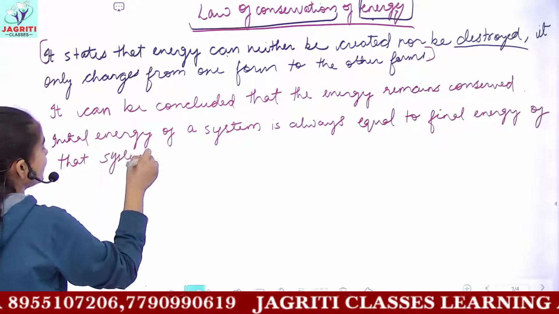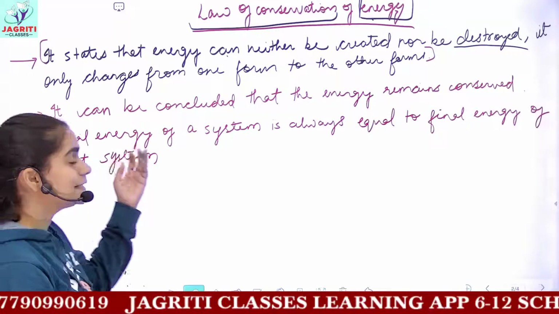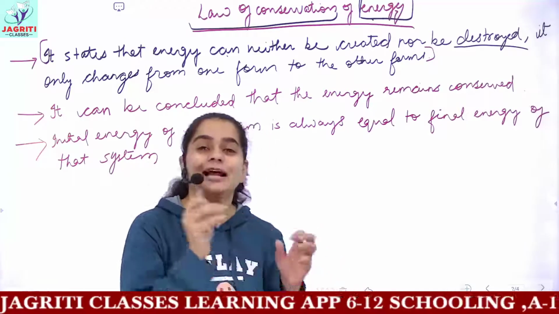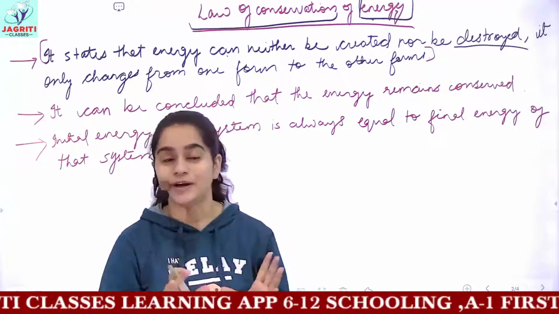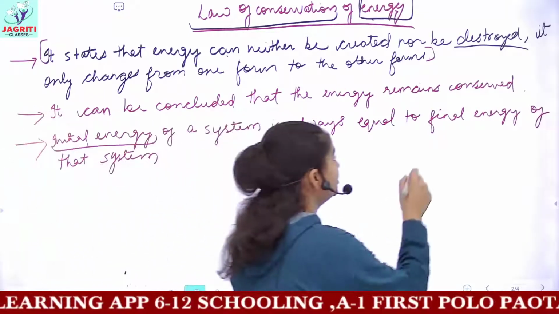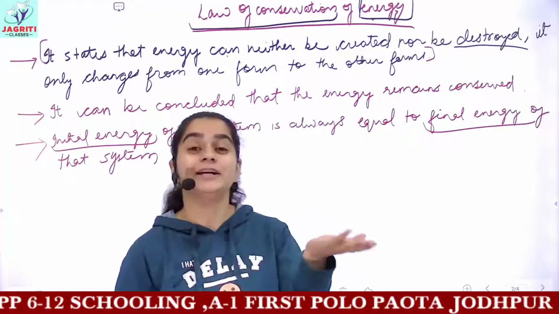So this is again one more conclusion which can be drawn from the law, that is, if you are saying that energy remains conserved, no new energy can be added up, that is, no new energy is created or destroyed. It means the initial energy of the system remains equal to the final energy of that system always, okay? We are talking about one particular system.